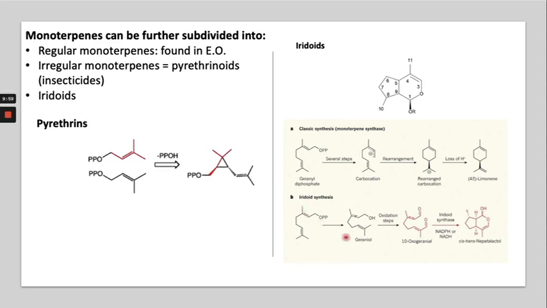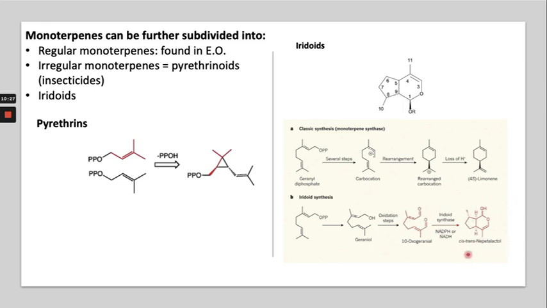this is the geranyl pyrophosphate. First, the rearrangement will occur, giving geraniol, and then oxidation will occur at the terminal, which gives 10-oxo-geraniol, and then the iridoid synthesis, in which the cyclization to cyclopentane and cyclohexane rings will occur.